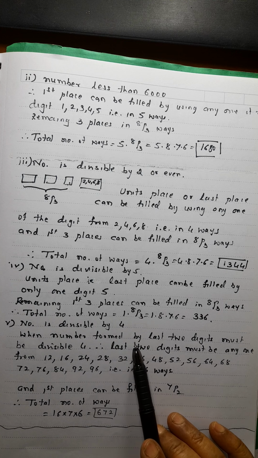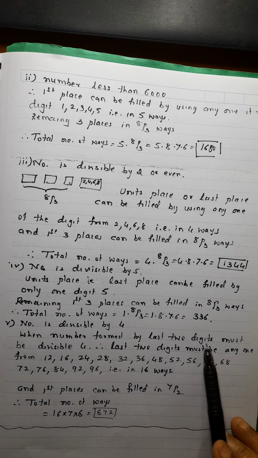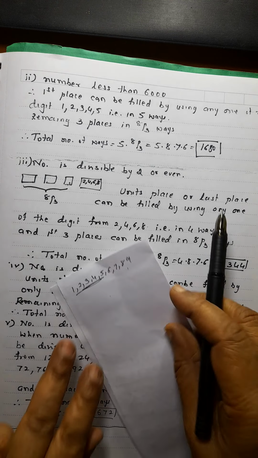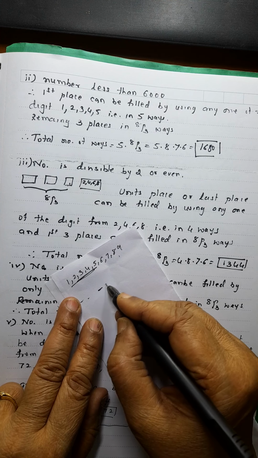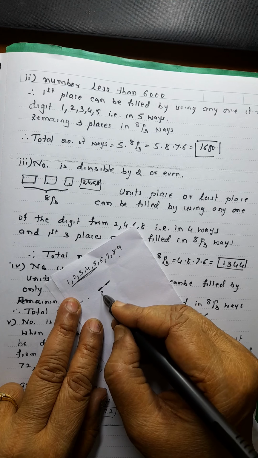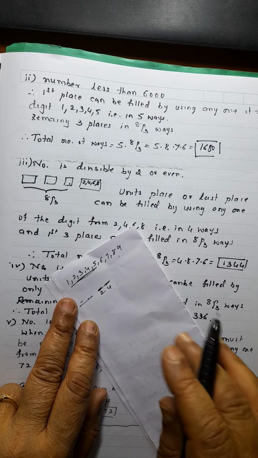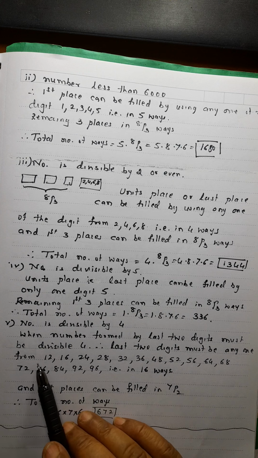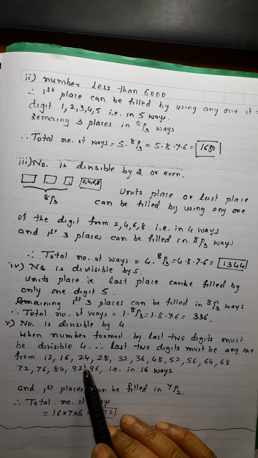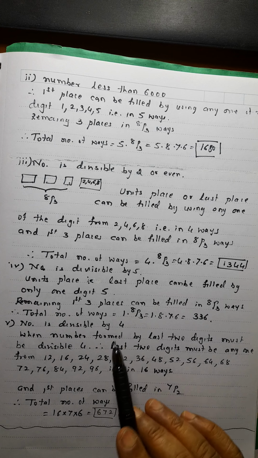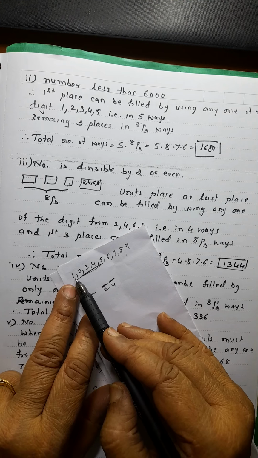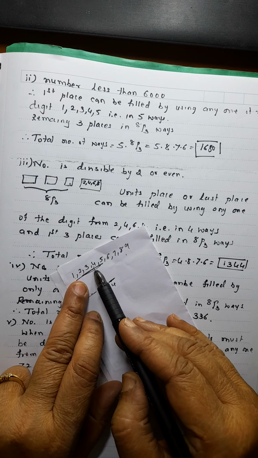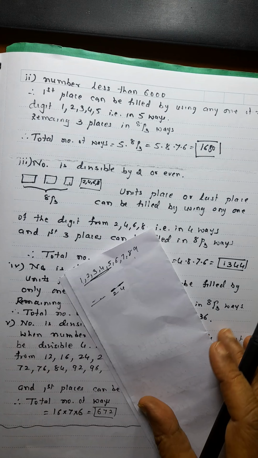A number is divisible by 4 when the number formed by its last 2 digits is divisible by 4. Whenever a big number is given, the last 2 digits should be divisible by 4. If 24 is there, whatever is before it, the number will be divisible by 4. So here, the last 2 digits must be of the form 12, 16, 24 and so on. I will start with 1, then 12, and 16 also you can take. Then start with 2. Start with 4: you cannot take 44 because we want different digits.